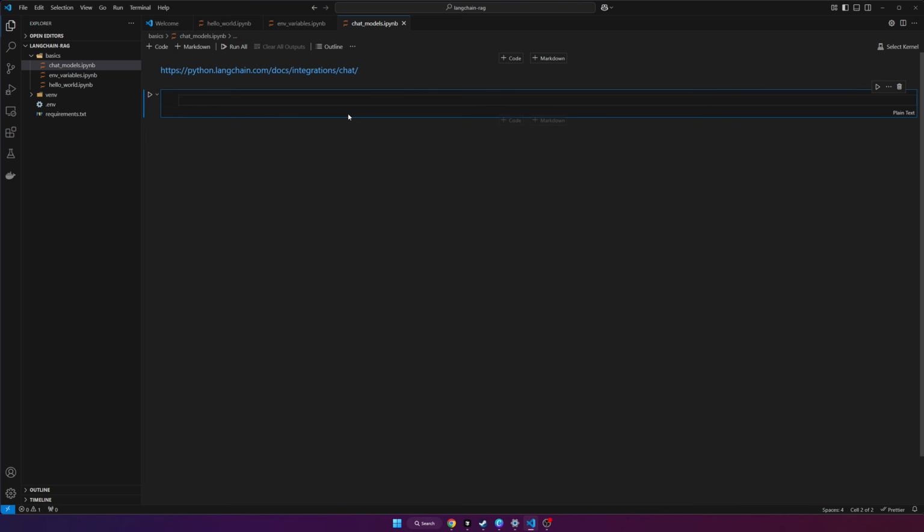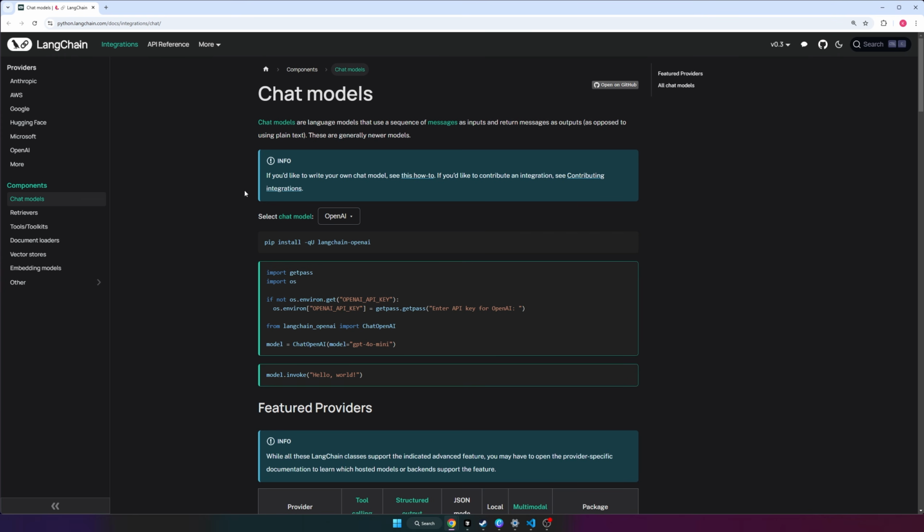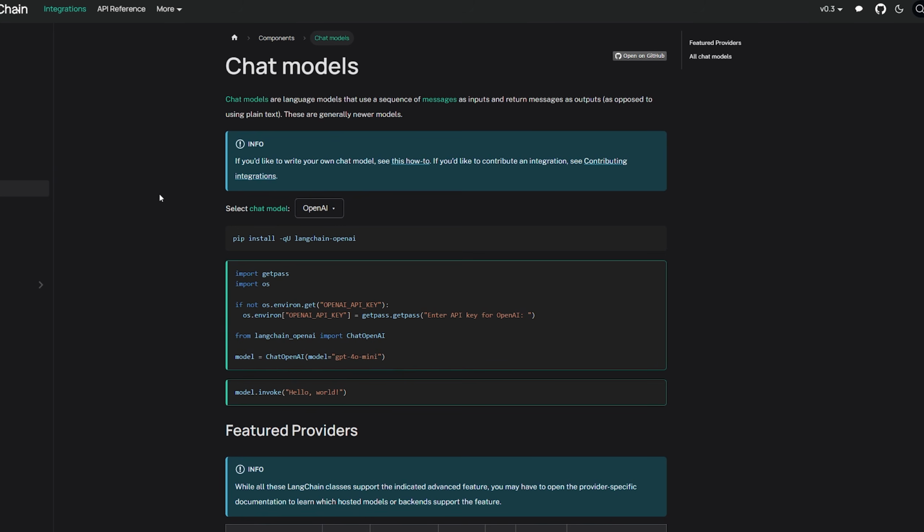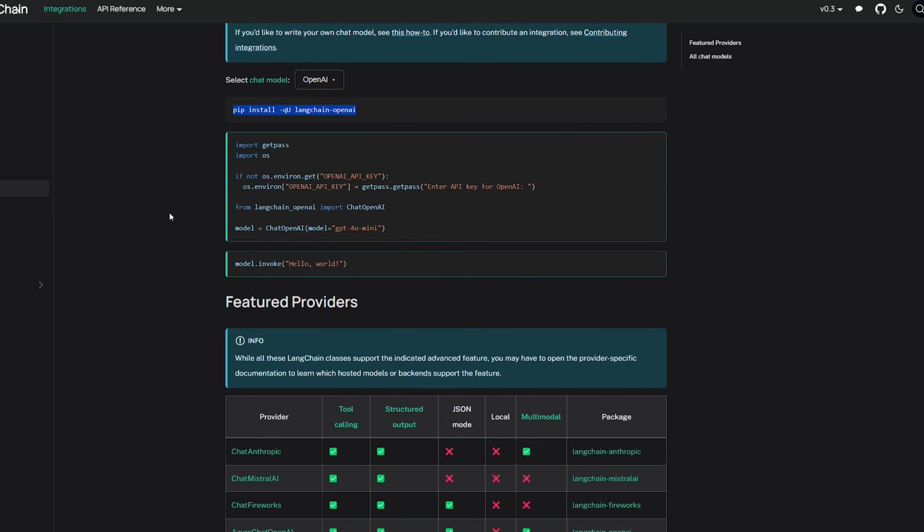Alright, let's talk about how we can use chat models with Langchain. First things first, we usually want to check the documentation because this usually gives you the information that you need to know how to use this because it depends on what provider you're using, like OpenAI or Anthropic or any of the other countless ones that it has. So this will tell you specifically which packages to install and also how to use them.